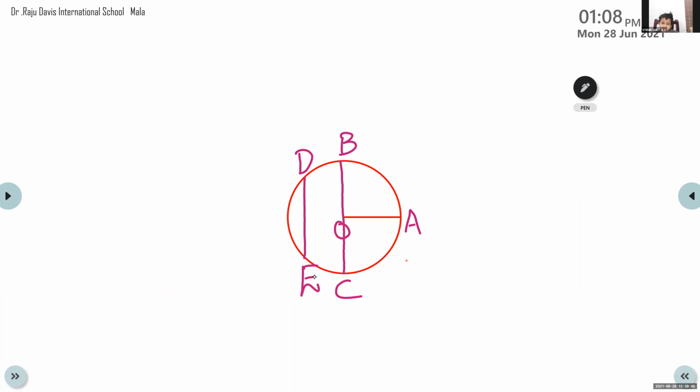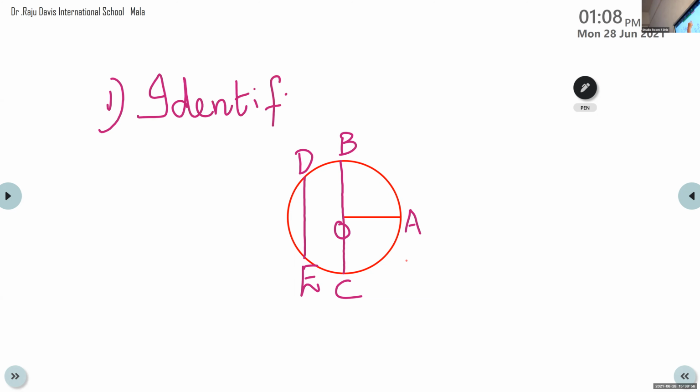You have to draw a rough figure and mark all these points and listen to my question. Identify. First one, center.